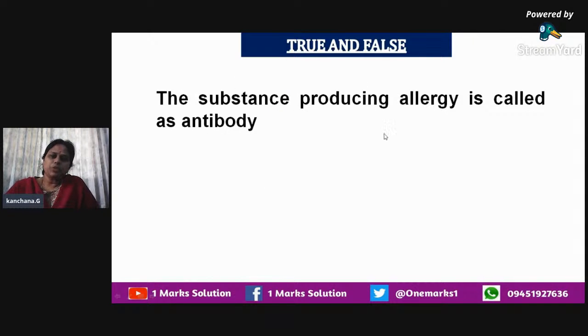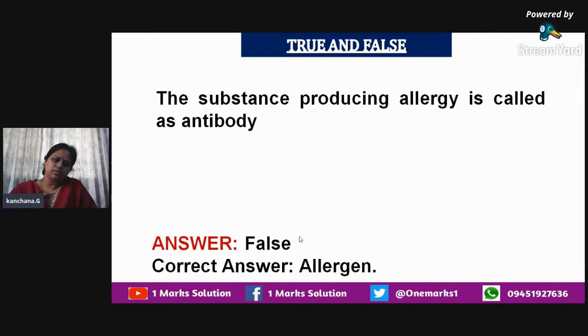The substance producing allergy is called antibody. So it is false. We know that the substance producing allergy is called allergen. The given statement is false and the answer is allergen.